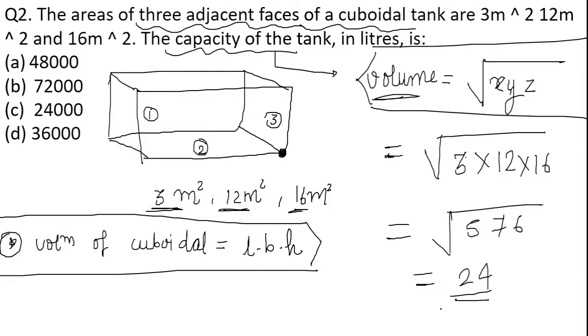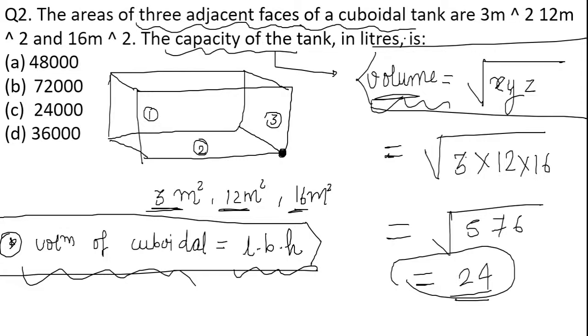Got it. So here you simply have to understand that we have found two formulas. One is the volume of a cuboidal shape, which is length into breadth into height. But whenever we are finding the volume from the areas of three adjacent faces of a cuboidal tank, meaning the faces attached to a single vertex, then the volume is equal to the square root of x, y, and z. These are the two formulas.